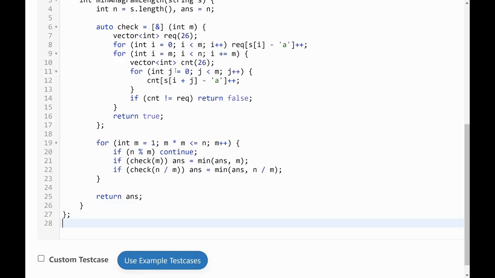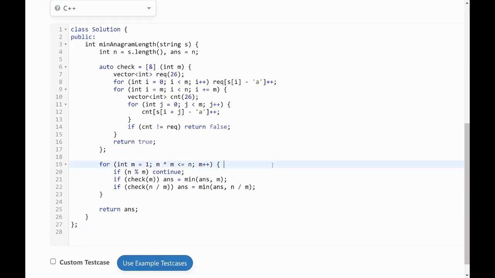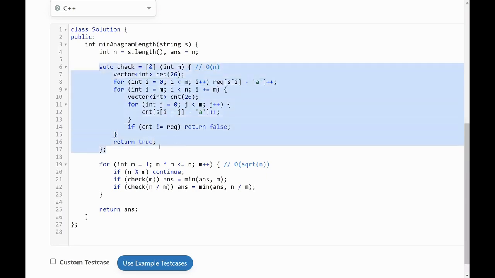So the time complexity here should be, this loop will go big O of square root n times, and this function works in big O of n time. If you look at it, you are having a loop for the first m characters, then you are having a for loop of n by m size, which is having an inner loop of big O of m size. So overall these loops in total will have only n iterations. So we have a big O of n time complexity for the entire function, and